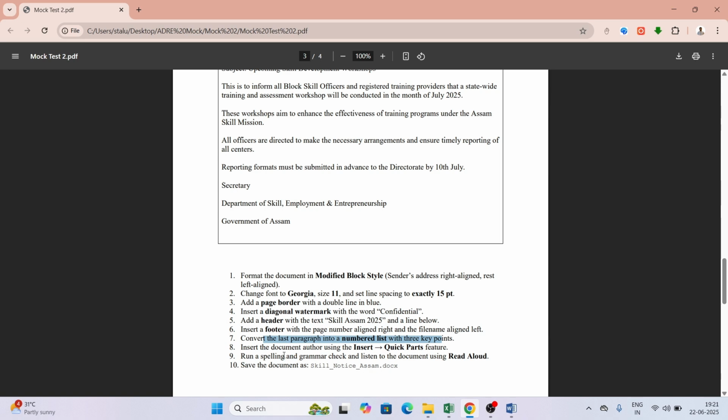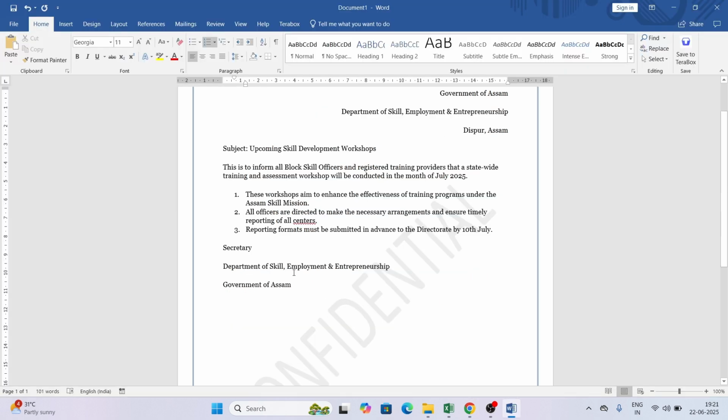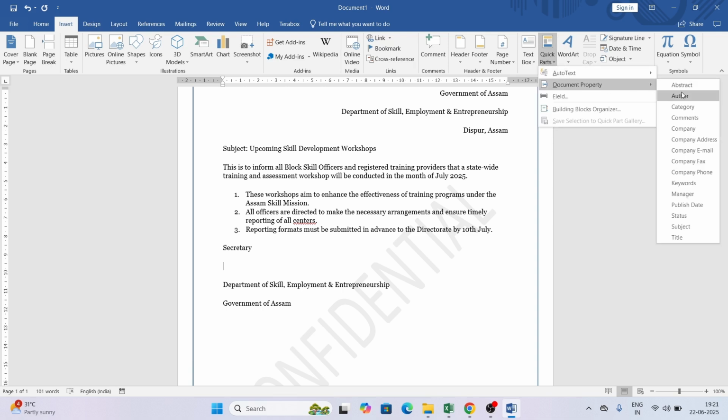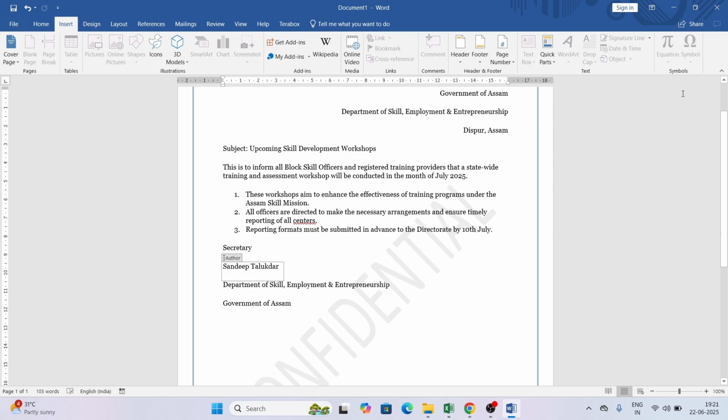Next, then insert the document author using insert quick parts feature. So আমাক author add কৰিব লাগিব. So generally author to add কৰি পাৰি. So মই ইয়াতে add কৰি দিছো best fit. So how we can add it? Insert ত গৈ ফাৰ্স্টত যাব লাগিব, then there is an option called quick parts. ইয়াতে click কৰি, then document properties, I will add author to it. So as you can see, the author has been added.